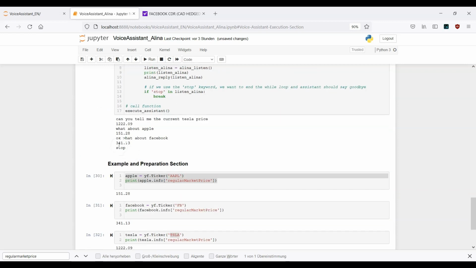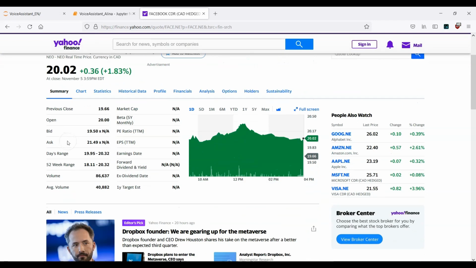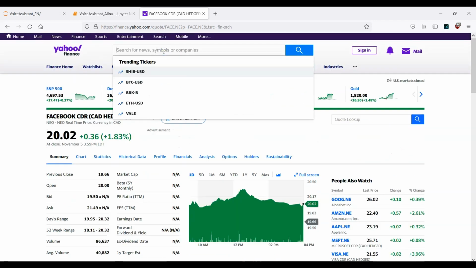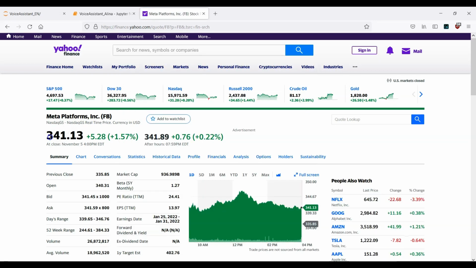Okay guys, so as you have seen, here we had 341, and here I guess this is something different. So if I just type in Meta, because I think actually now Facebook itself is called Meta Platforms or so, I'm not quite sure, but this is actually what we are searching for.